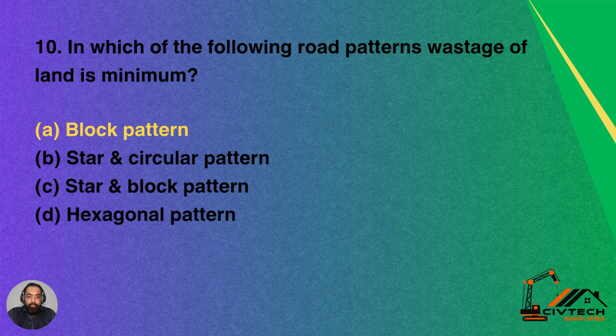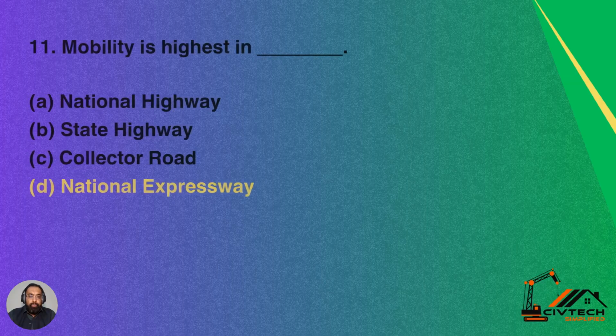Question number 10. In which of the following road patterns is wastage of land minimized? So what should be the road pattern in which land waste is minimized? Option A, block pattern. Option B, star and circular pattern. Option C, star and block pattern. Option D, hexagonal pattern. So option A is the correct answer, block pattern. The block pattern allows maximum utilization of the land and it reduces the wastage of land use.